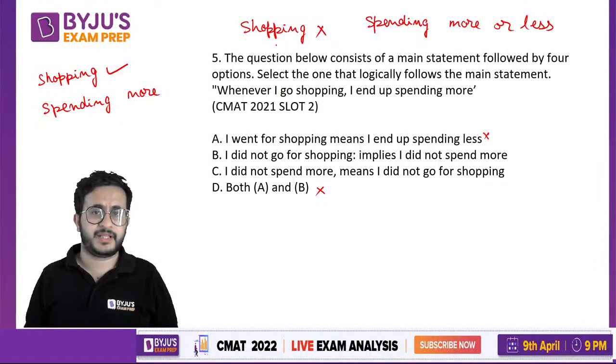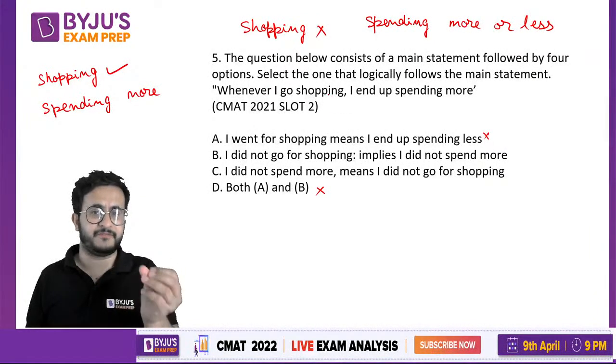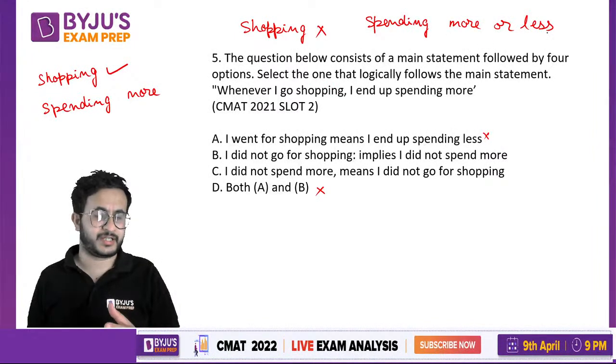So remember that if this part is not valid, the first part that comes with if, whether, if that is not valid, you cannot tell anything about the second part. So if he did not go for shopping, we cannot tell that he did not spend more or he spent more, right? So this is also false. Okay, so three are false, so ideally it should be the answer.